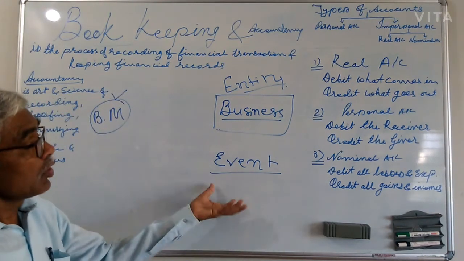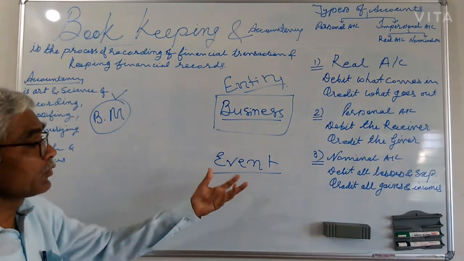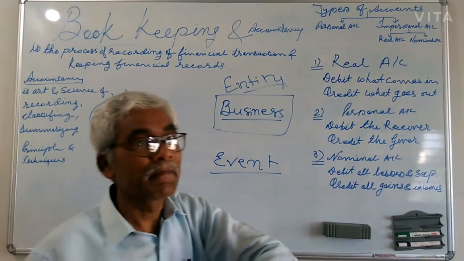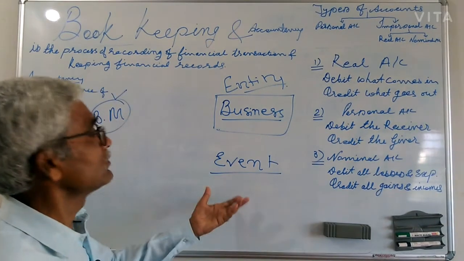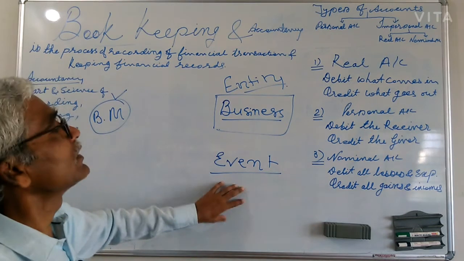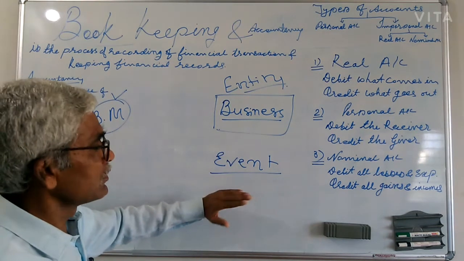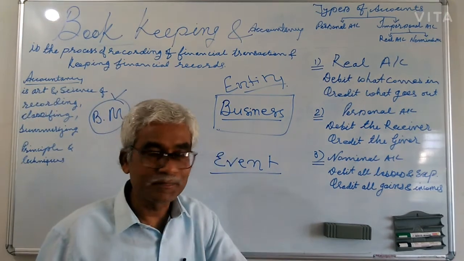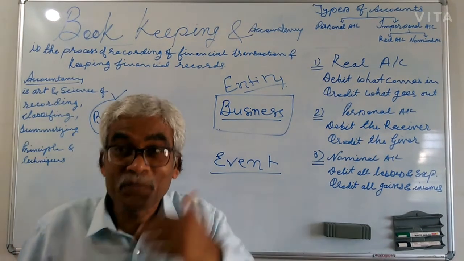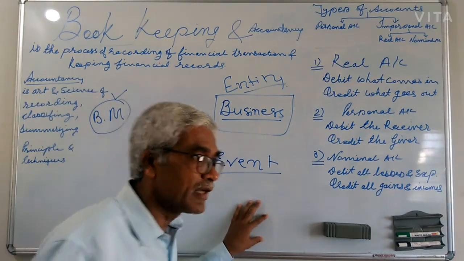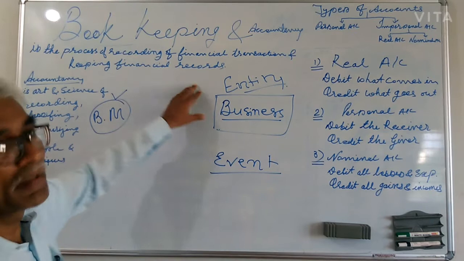Those events which are expressed in terms of money, I want to record those transactions in a business. And if events cannot be expressed in terms of money, I can't record the transaction as per bookkeeping.